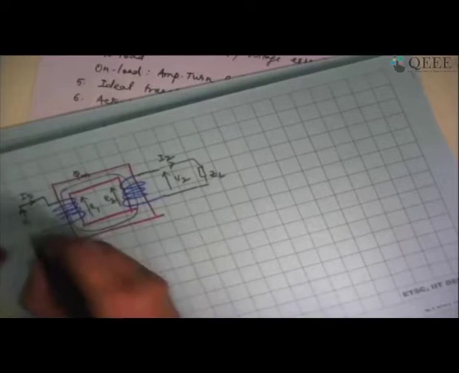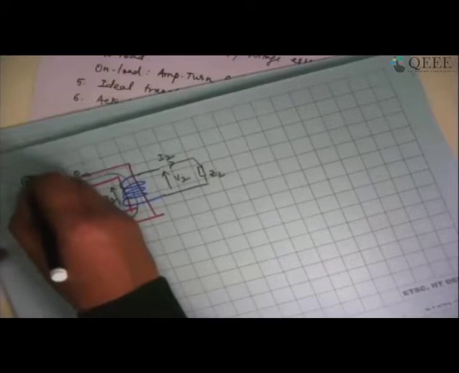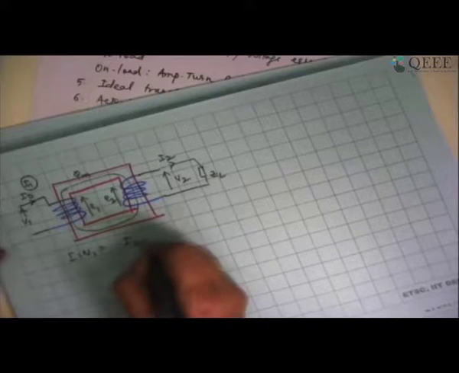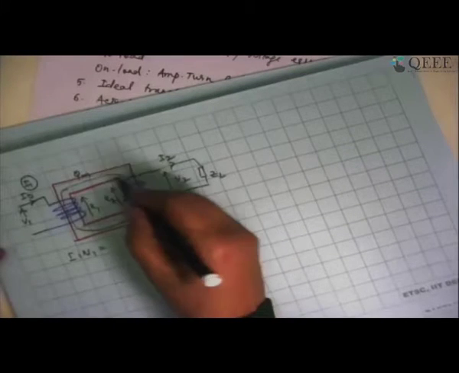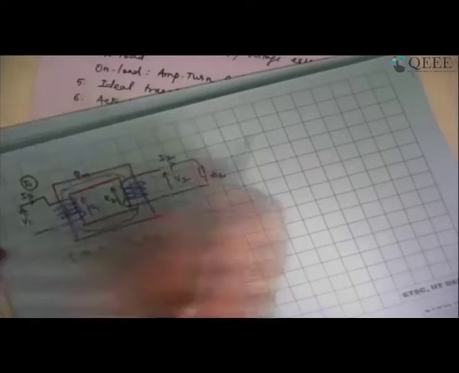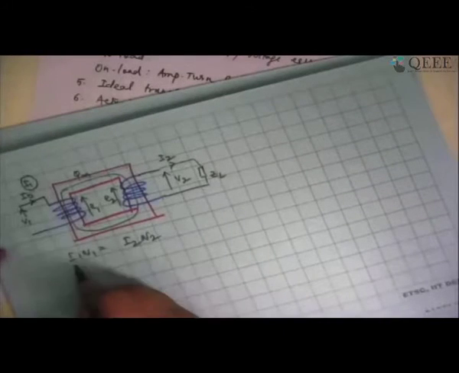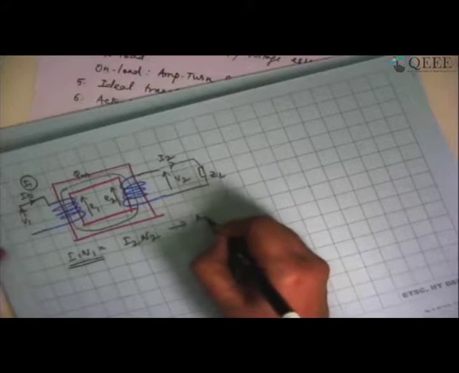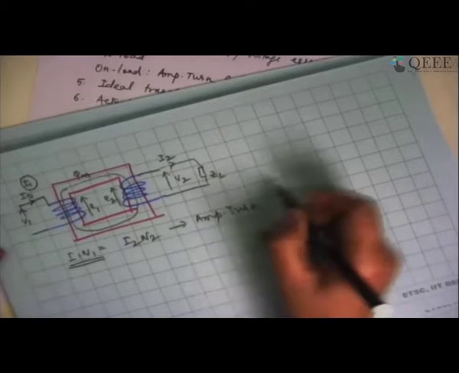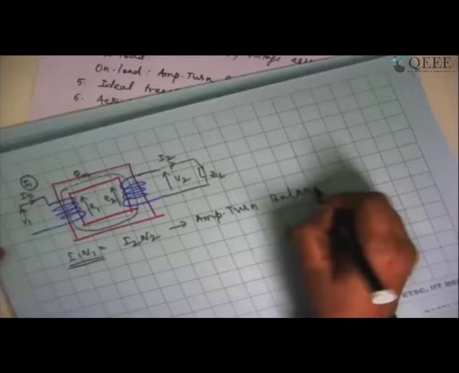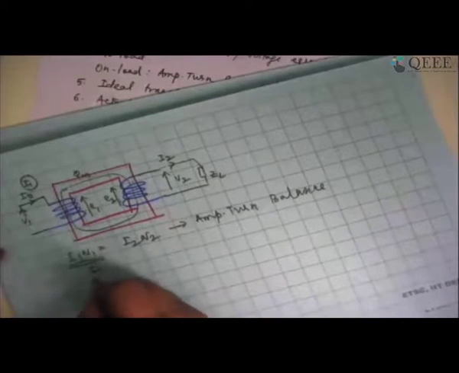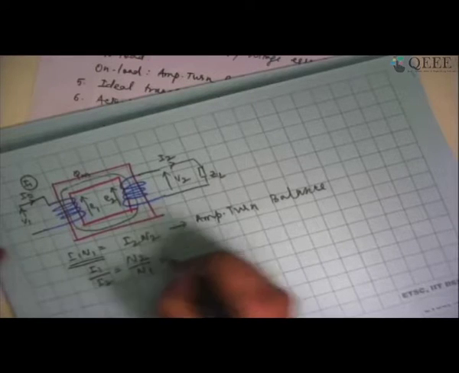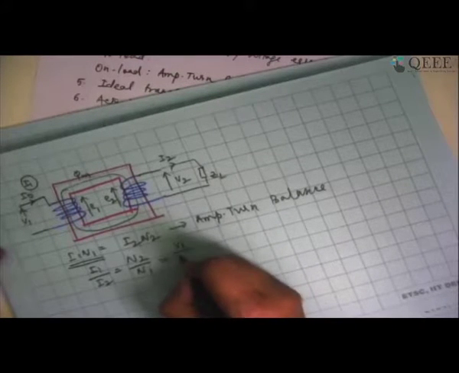If I call that current I1, it will be such that I1 N1 equals I2 N2, so that the flux that was trying to kill phi m is nullified by I1 N1. This is the ampere turn balance of the transformer. From this, I should be able to say I1 by I2 equals N2 by N1, and we already wrote this is equal to V1 by V2.